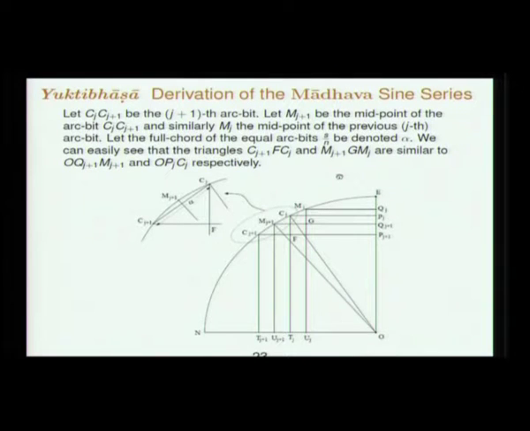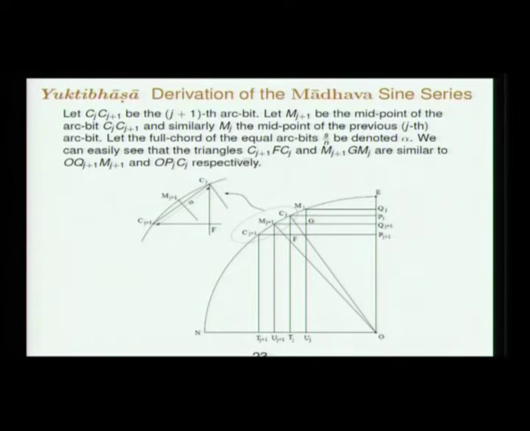Now that bit of derivation which we did not do, we are again going into the famous Aryabhata second order sine difference formula. That is dependent upon the similarity of these triangles Cj plus 1 F Cj and Mj plus 1 G Mj. Mj plus 1 or Mj are the midpoints of the arc bits Cj, Cj plus 1 and Cj minus 1, Cj. Similarly, O Qj plus 1 Mj plus 1 and OPj Cj, they are straight away with sides parallel. So those are similar triangles.